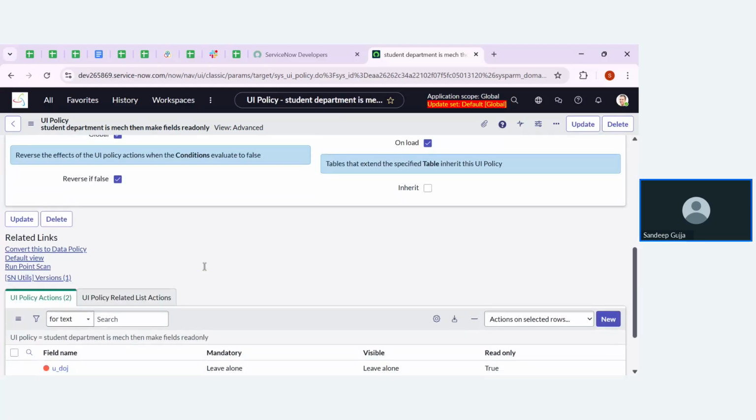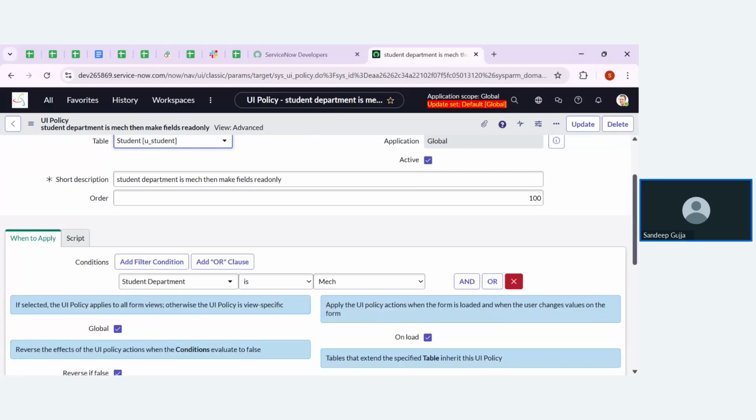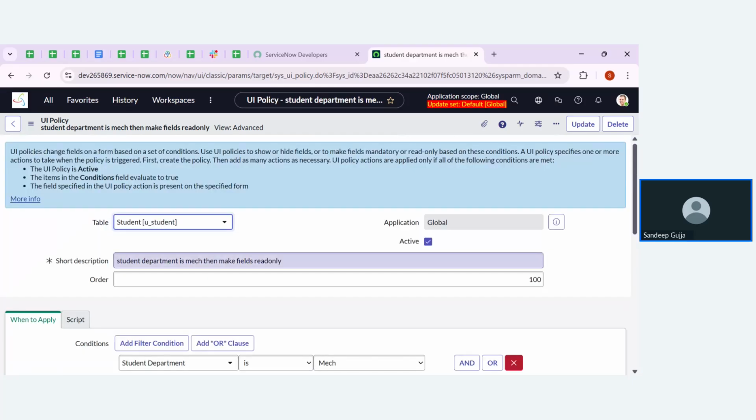Okay. So after applying these two actions, what do we need to do? We need to update the form. Whenever we are doing any configurations or making any changes on the form, always keep in mind that we need to click on update. If you're not clicking on update or save, whatever changes you are making on the form are not going to be stored in the database. So for that, let me click on update.